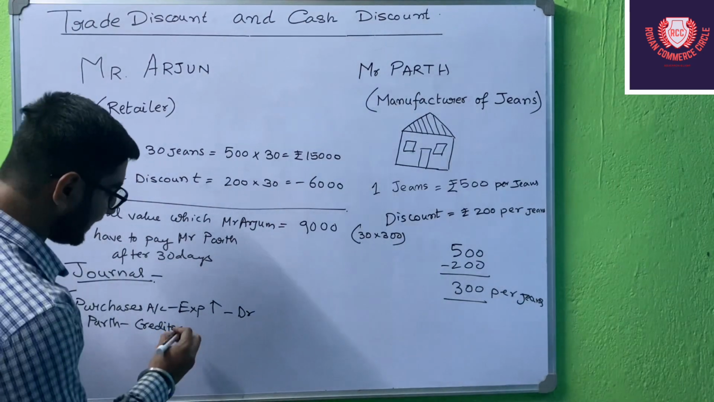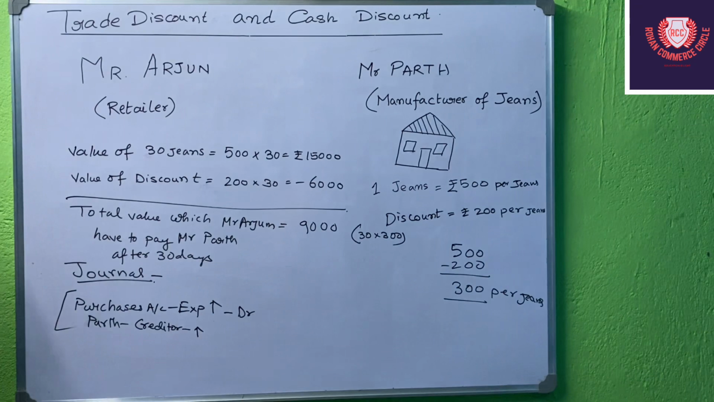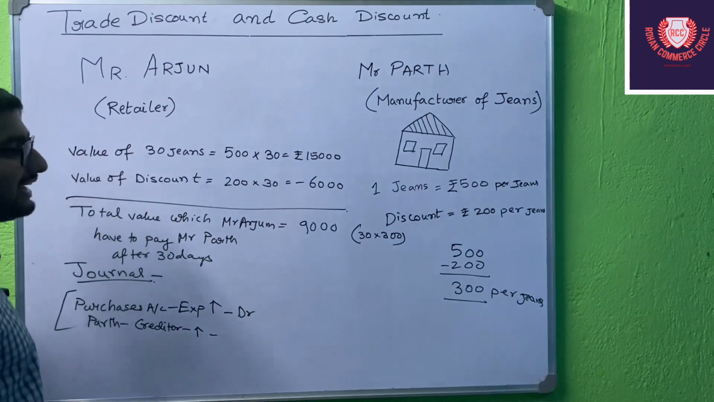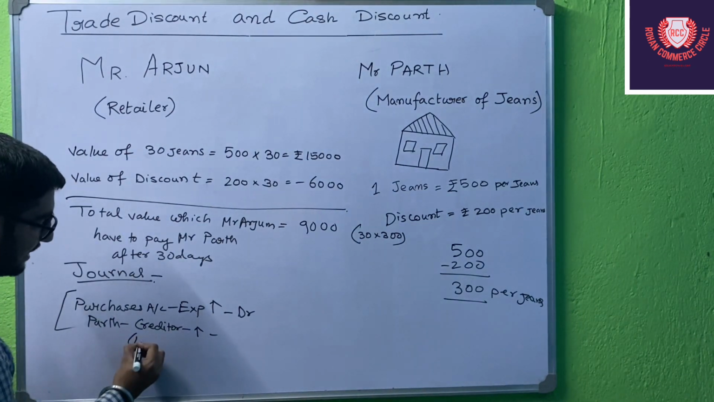So the creditor is also increasing in this case, right, students? So the creditor is also increasing. So as the creditor is increasing, what do we do? Just see, the creditor is increasing means the liability is increasing. Creditor is a liability.